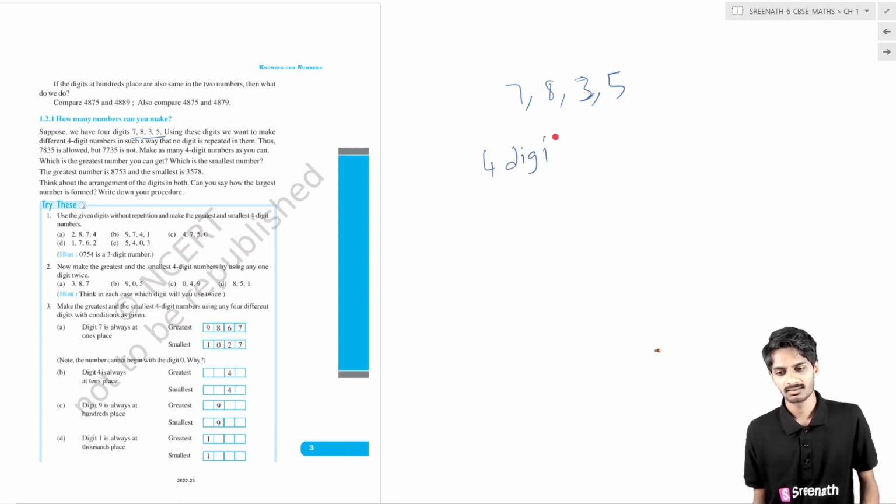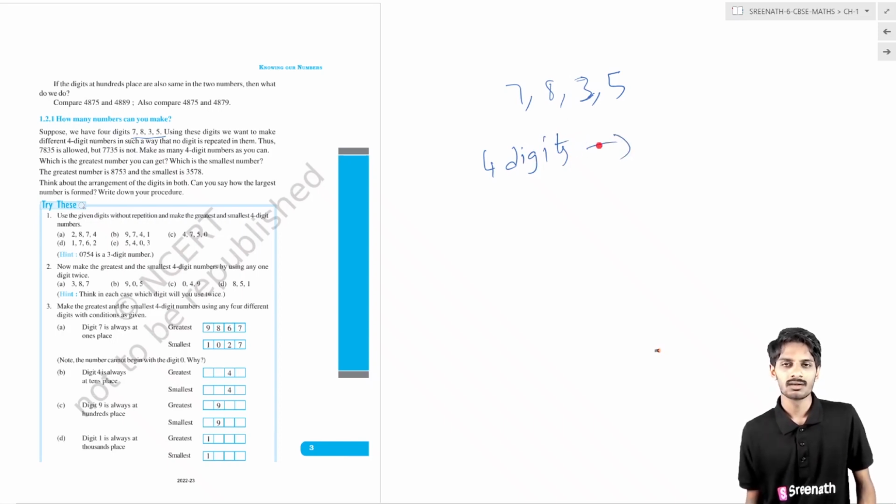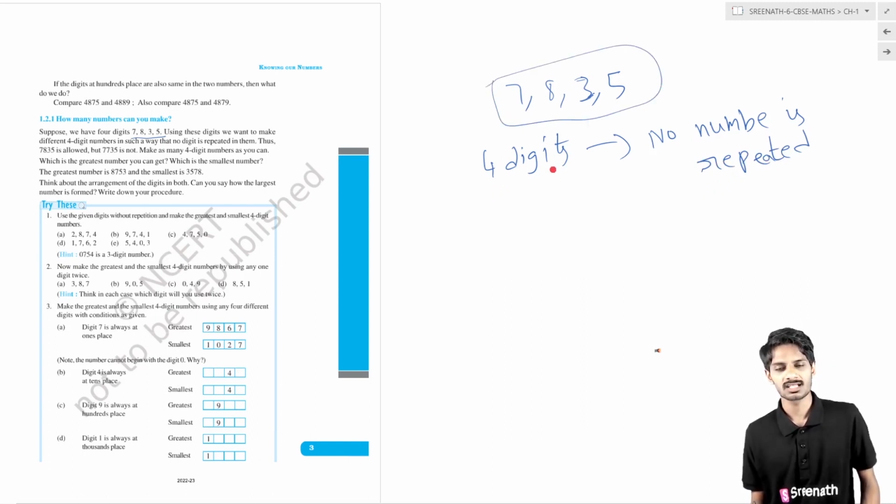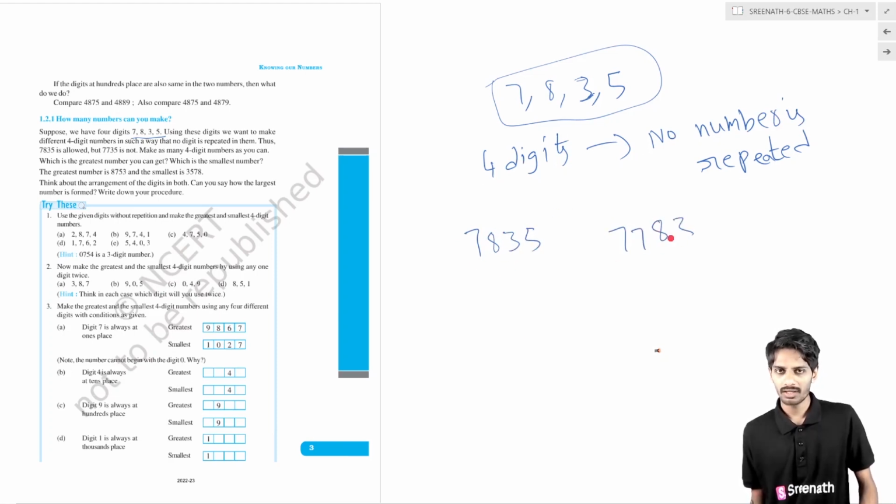What is the rule? No number is repeated. Repeated numbers are not allowed. Basically they have given us the four numbers and asked us to form 4-digit numbers, and no number is repeated. That is, 7835 is allowed, but 7783 is not allowed. Why? Because here 7 is repeated two times. In the same way 8385 is also not allowed, because 8 is repeated two times.